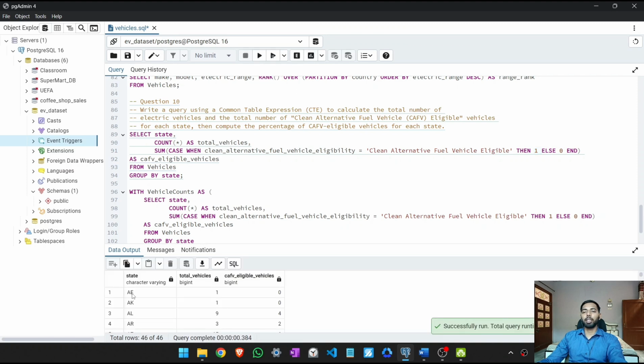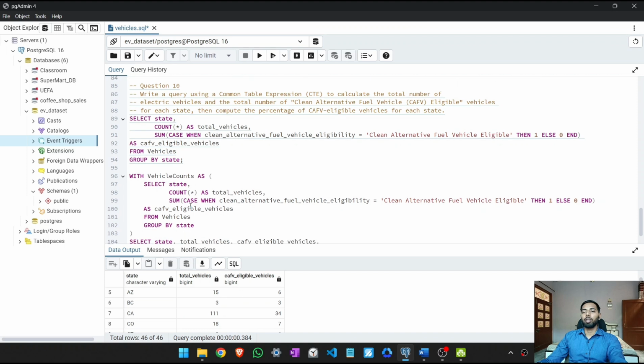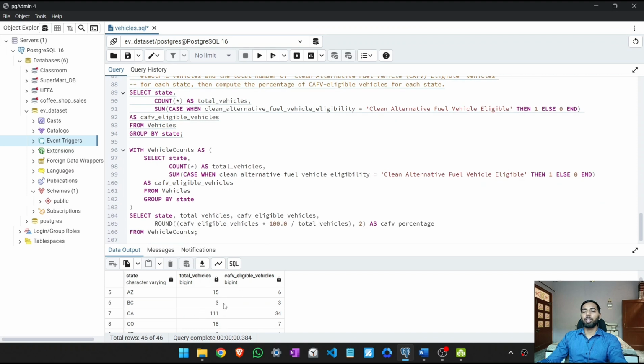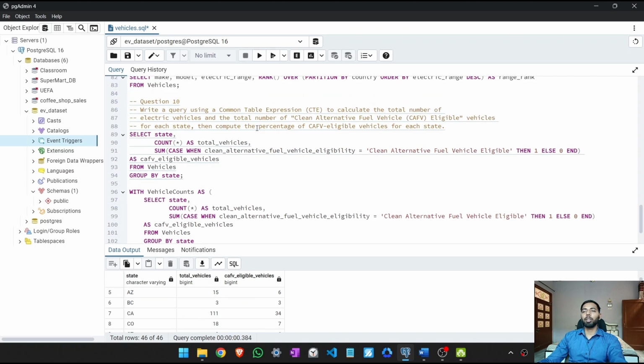So for each state, like for state AE, our total vehicle count is 1 and CAFV eligible vehicles are 0. For state CA, total vehicle count is 111 and CAFV eligible vehicles are 34. So now we have to give this in a common table expression.